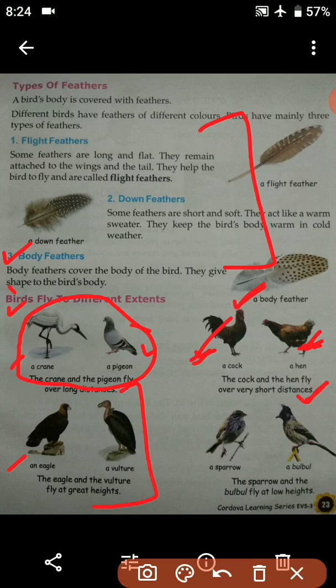Okay. So next is the sparrow and a bulbul. So the sparrow and the bulbul fly at low heights. They fly at low heights. Okay. The eagle and vulture fly at very high heights and these fly at lower heights. Okay students.